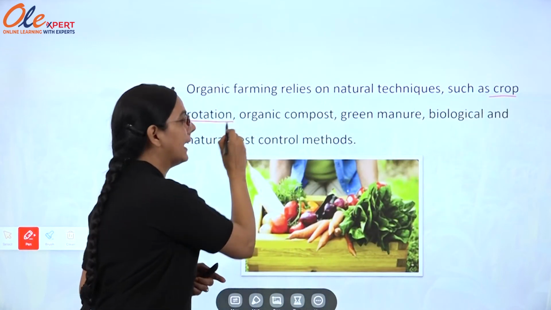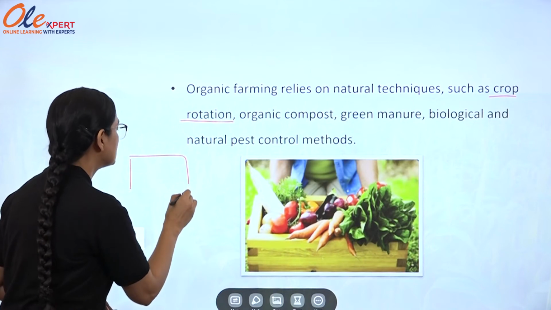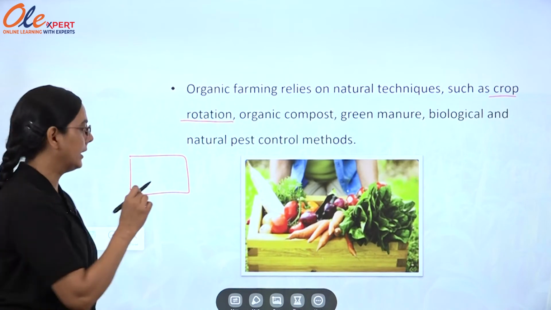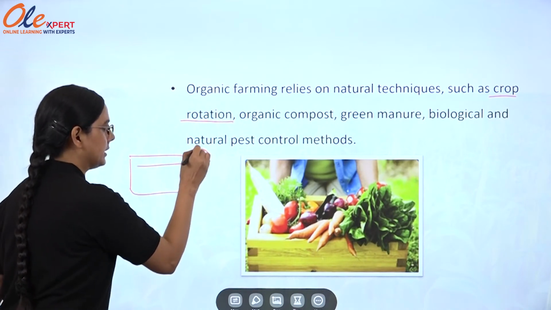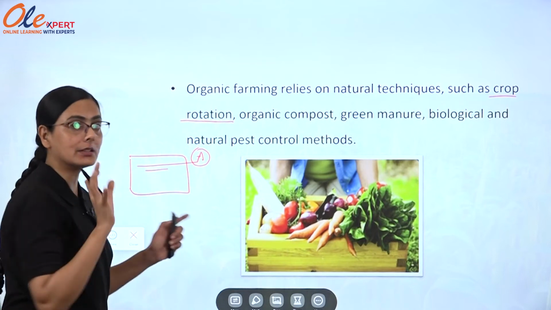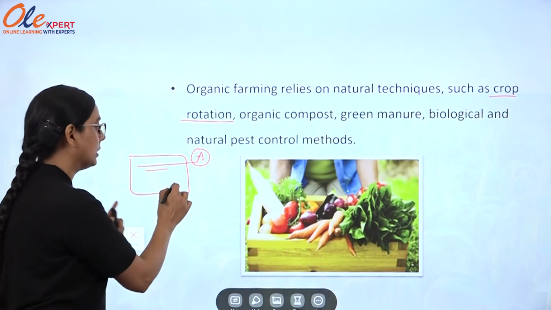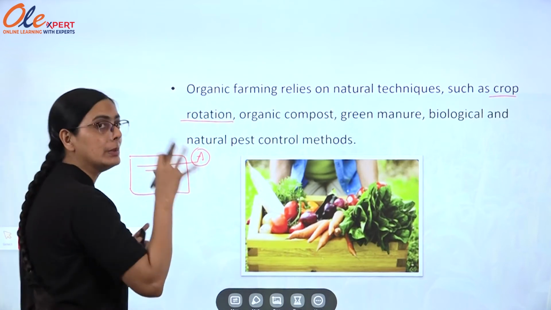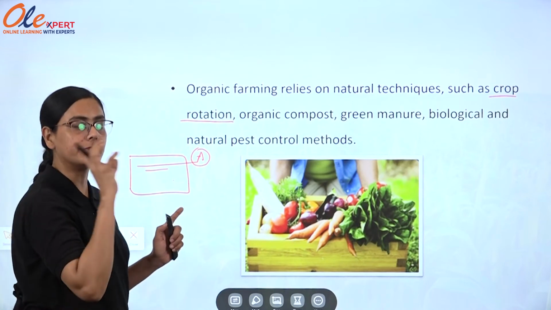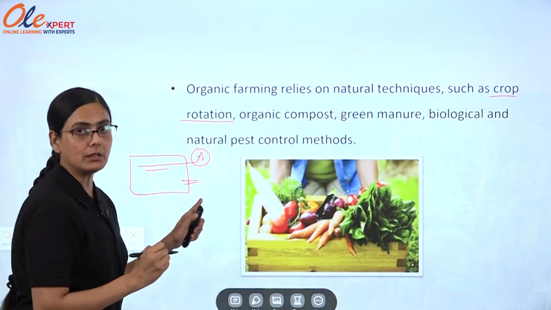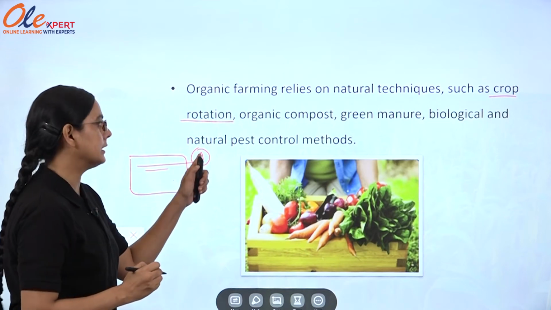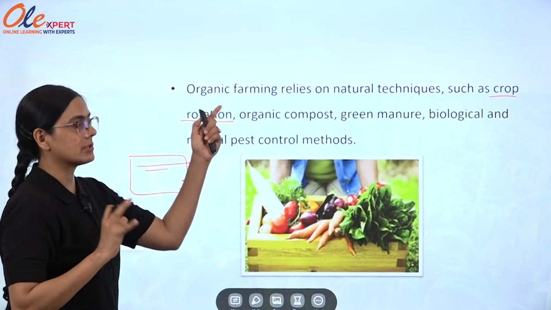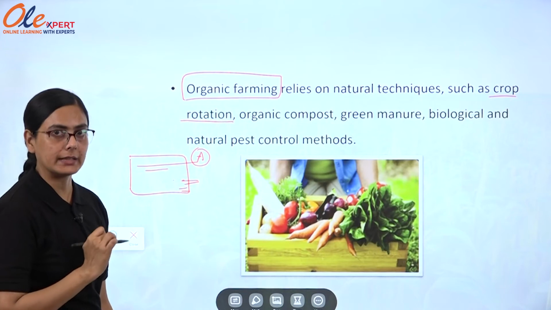As to crop rotation, suppose I am taking this example, this is not the exact example. If this land of peas where a crop A is cultivated is decreasing the fertility of the soil, the next crop will not be the same. Crop rotation means another crop which consumes less fertility, which needs fewer fertilizers, can be grown in this field after this one crop. So crop rotation is necessary to practice organic agriculture.